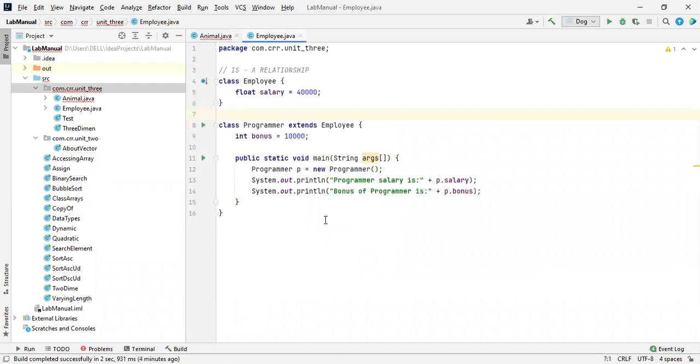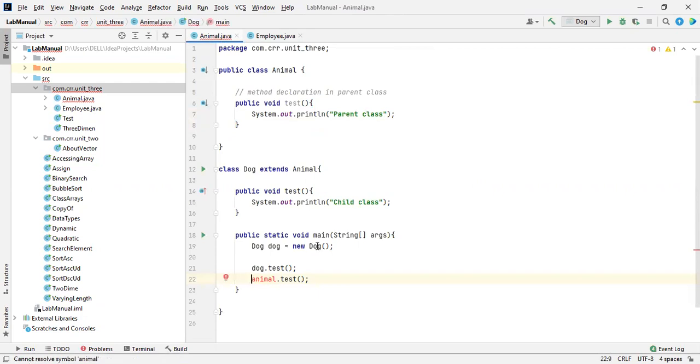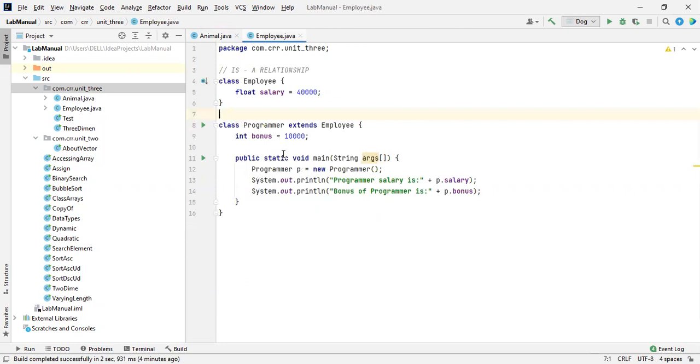let me say this. What will it do? The same thing will happen. So what is it printing over here? If I create an object of a programmer and I'm going to call this, these two things are different, these names are different. But we are asking with the same object name, because these two things are different.